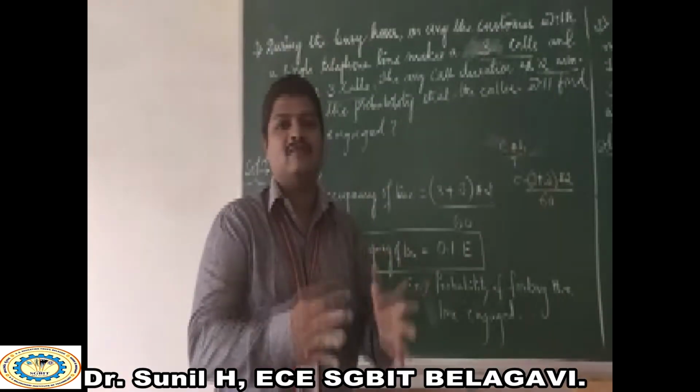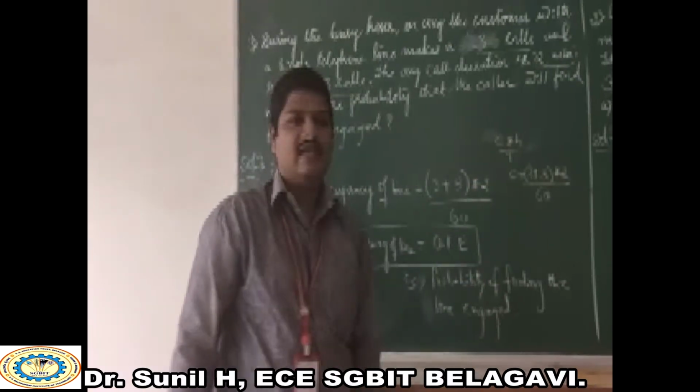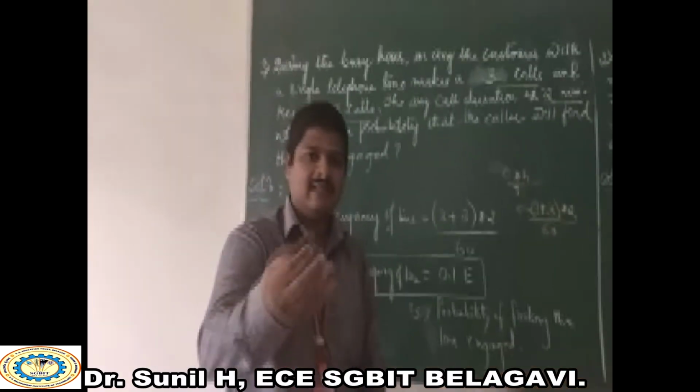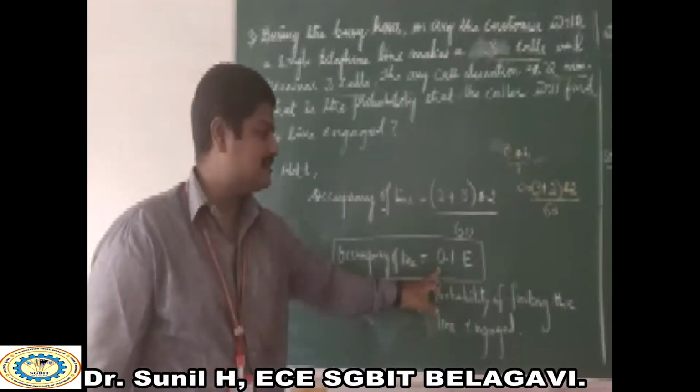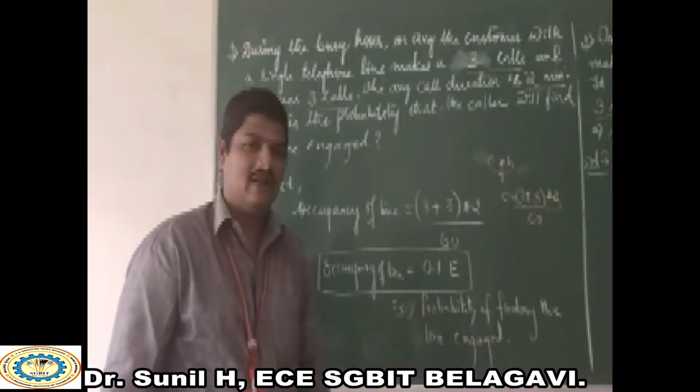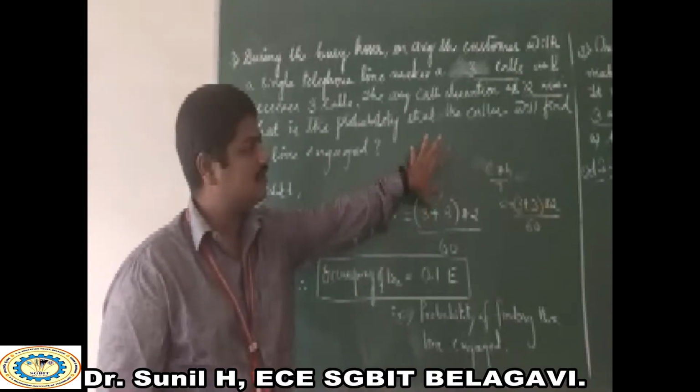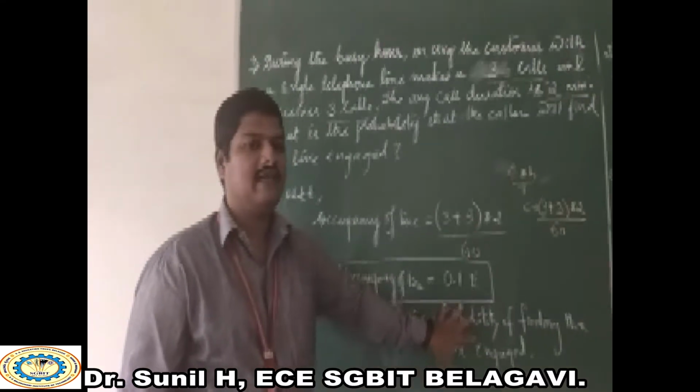Now if you calculate with respect to A = C × H / T, then you are going to get the value of what? Occupancy of the line, that is 0.1 Erlang. Such types of questions are going to be repeated and they may be asked in the examinations.